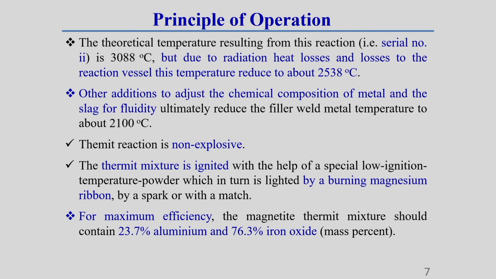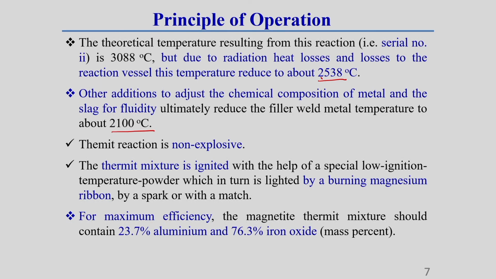Due to this, its temperature is reduced to around 2538 degree centigrade. Then it is further reduced due to the addition of other chemical composition of metal and the slag for fluidity purposes. Ultimately, its temperature is reduced to around 2100 degree centigrade. This you should keep in mind.